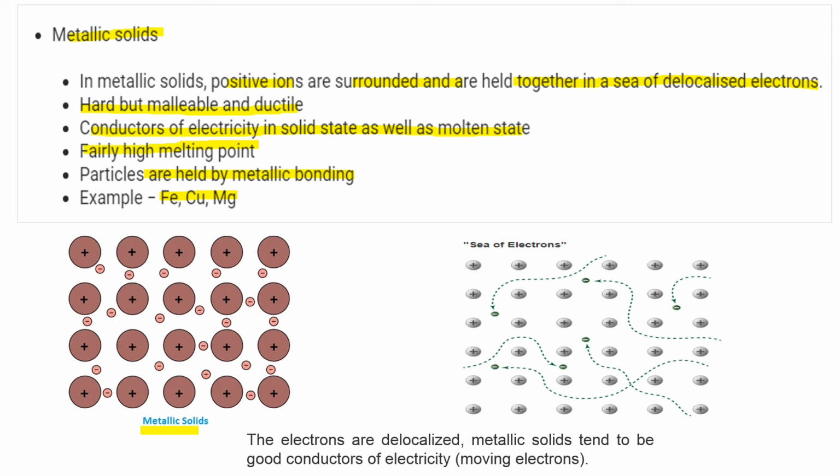This is an example of metallic solid. In this sea of delocalized electrons, these electrons are delocalized in the crystal lattice of the crystals in a metallic solid. So metallic solids are good conductors of electricity by the moving electrons.